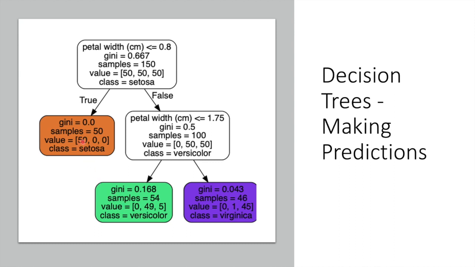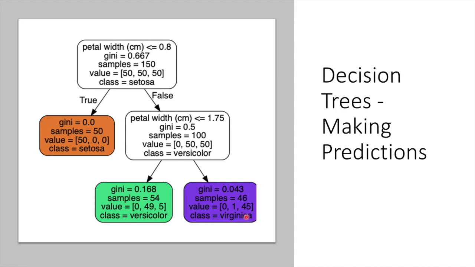For example, these are all 50 values are setosa. Here, half could be versicolor or it could be virginica, that is why it's branching. Here it's versicolor 49 and 5 for virginica, and here 1 versicolor and 45 virginica.